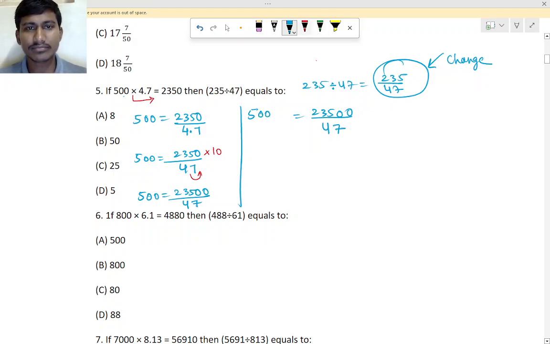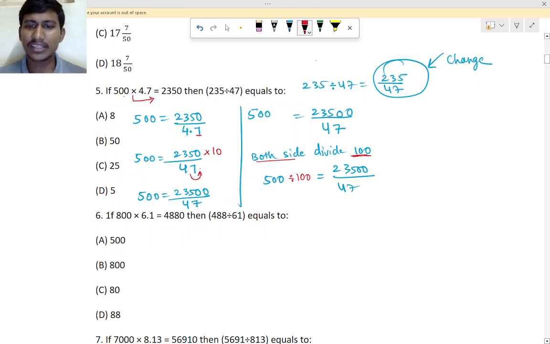Why did we add the 10 here, sir? In the first one, 500 is equal to. So now we have to divide both sides by 100. If you divide with 100, you will get the answer, right? So 500 divided by 100. And this side also, we divided with 500, then this side also. So divided by how much do we have to do? 47 divided by 100 we have to do.